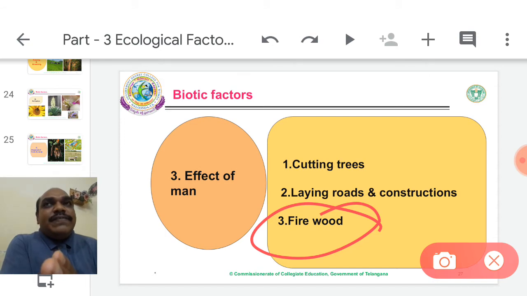Denudation means almost without plantation, only visible as rocky. The field surface is exposed. We can easily identify that the surface is empty.